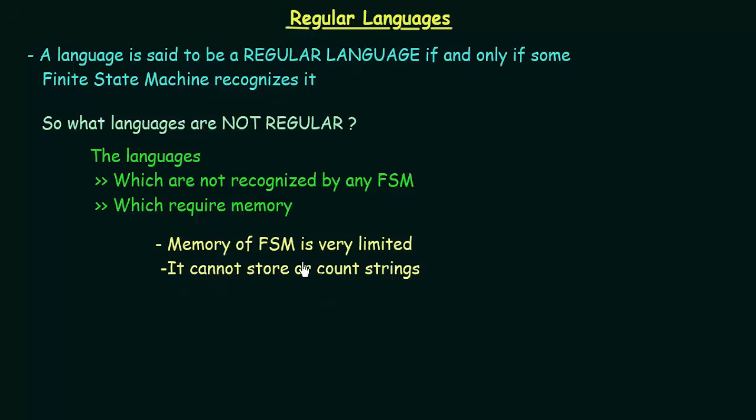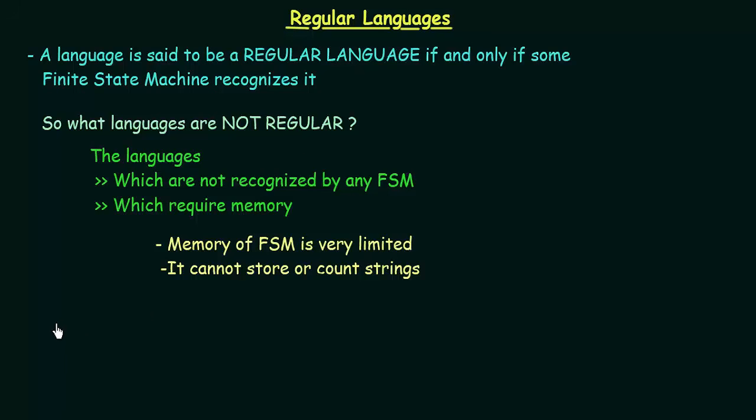We know that the memory of an FSM is very limited. The only kind of memory it has is the memory to store in what state it is currently present. That is the only kind of memory it has. It doesn't have any other kind of memory. So its memory is very limited and it cannot store or count strings. So the languages that require storing or counting of strings cannot be designed or recognized using a finite state machine, making it a language that is not regular. Alright, so I hope that was clear.